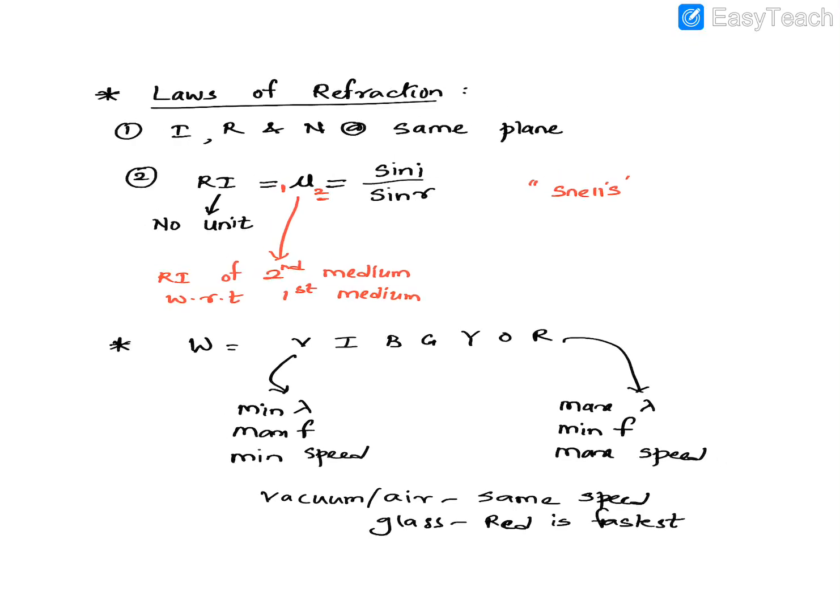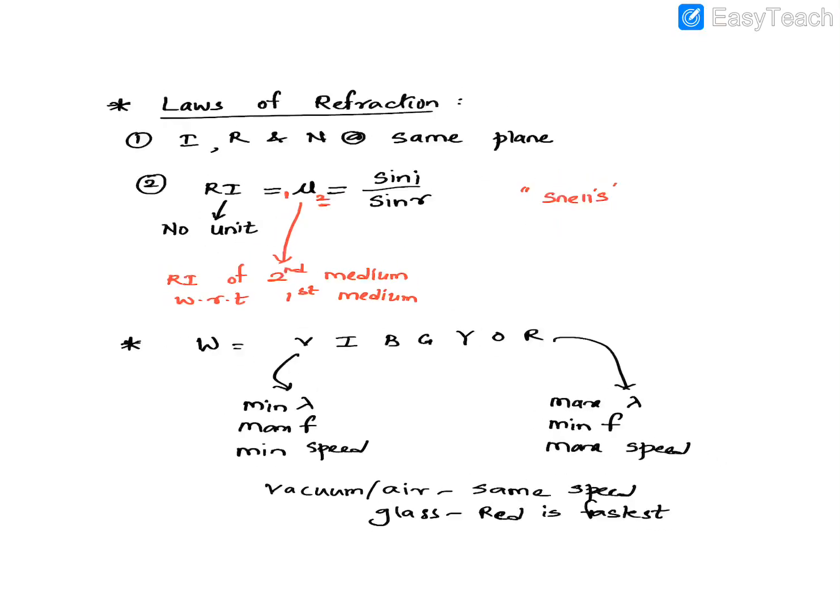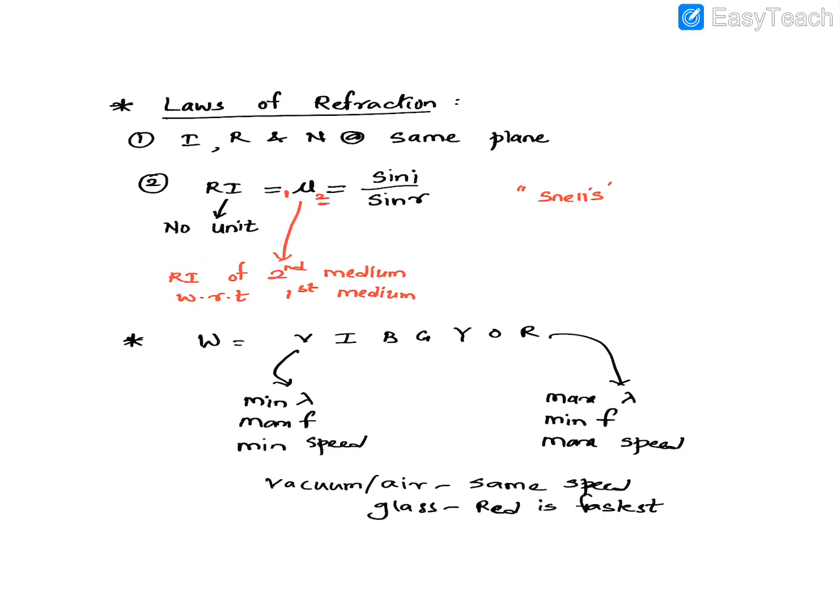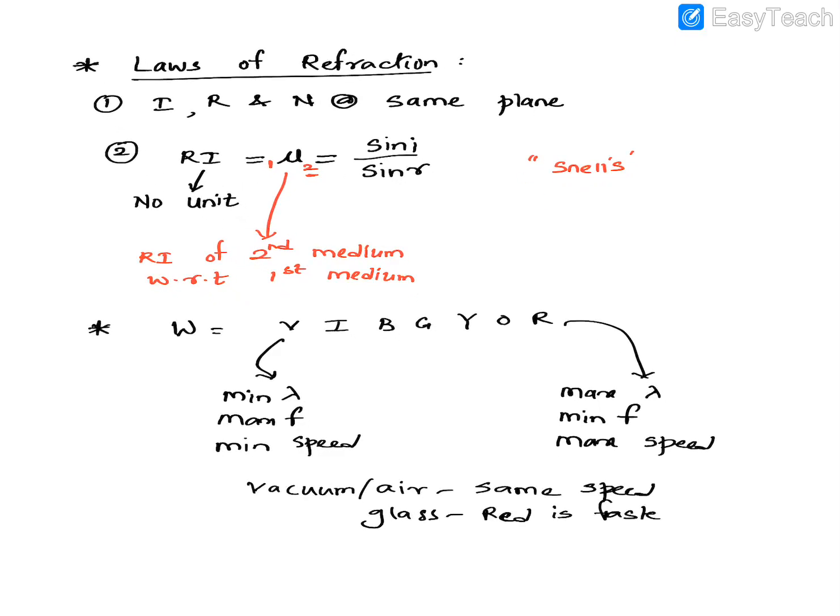Now the next thing: there are some more factors which make a difference. The other factor is frequency. The frequency of the light will remain constant even after refraction.